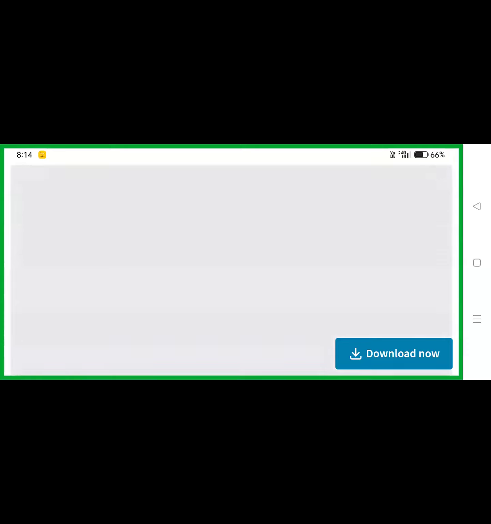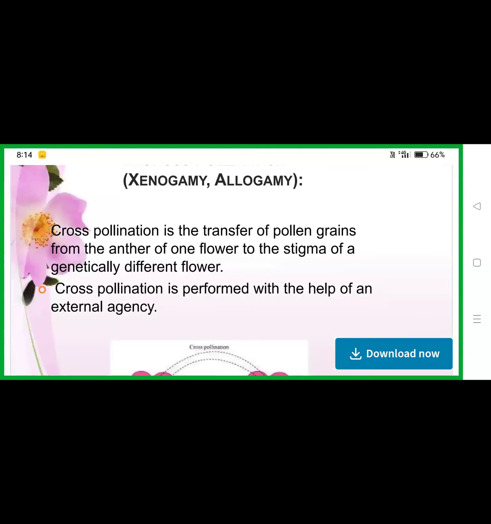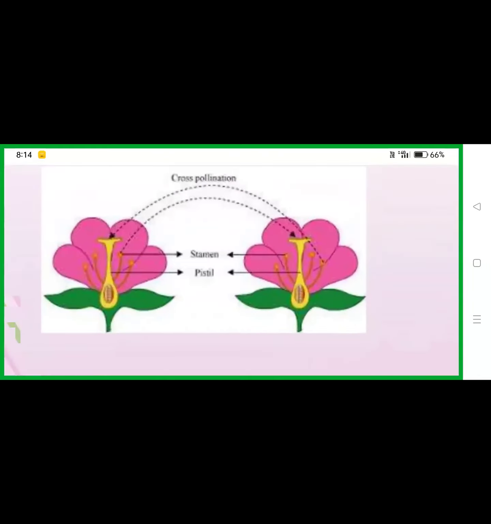Okay, so next we come to cross-pollination. Cross-pollination is the transfer of pollen grains from the anther of one flower to the stigma of a genetically different flower. That is cross-pollination. It is performed like this, from the stamen of one flower to the pistil of another flower. So this is cross-pollination.